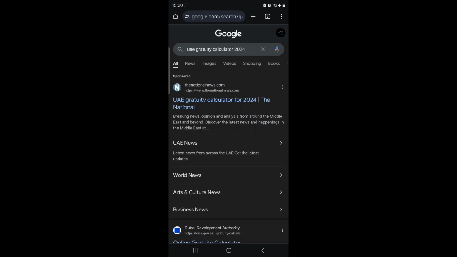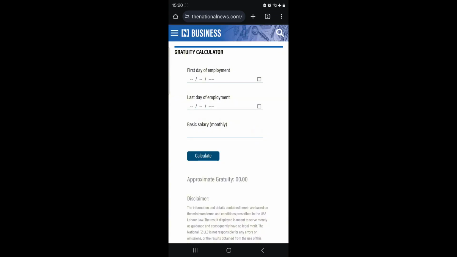It is very easy. You just click the first link, and then they are going to bring you to the next page. On the next page, it is very straightforward. Now you need to go to your salary breakdown and look at your salary. If you are receiving, for example, 3,000 dirhams as your total salary, you have to know that the 3,000 dirhams is not your basic salary. Remember, gratuity is calculated based on your basic salary.